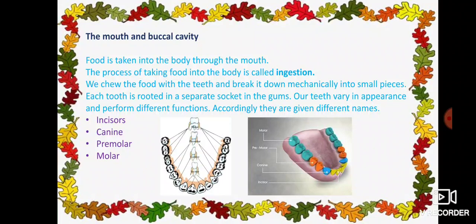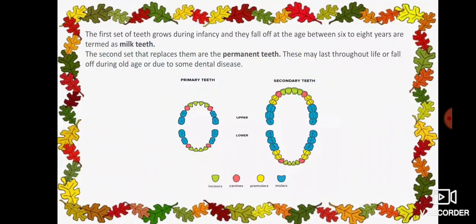And we also studied about 4 types of teeth present in our mouth. Which are those? They are incisors, canine, premolar and molar. These are the 4 types of teeth present in our mouth. And we also studied about milk teeth and permanent teeth. That means milk teeth grow during infancy. That means during little age or during childhood, these milk teeth grow. And after a certain age like 6 to 8 years, these teeth, that is milk teeth, are going to fall off. After that the permanent teeth replace the milk teeth, and they are permanent throughout our life.